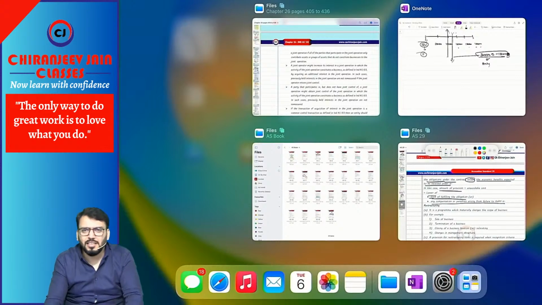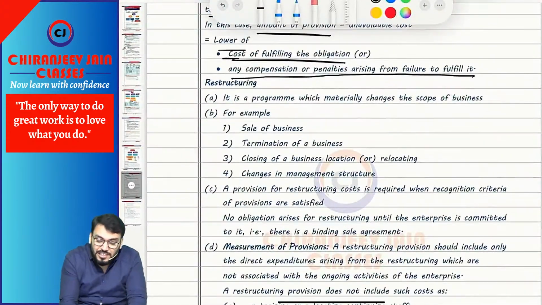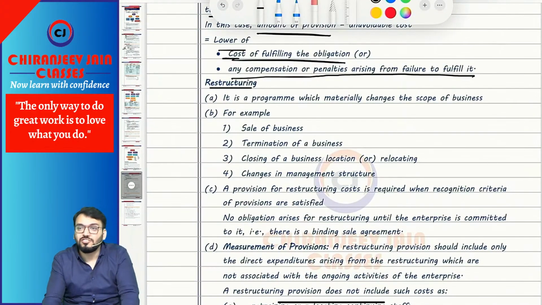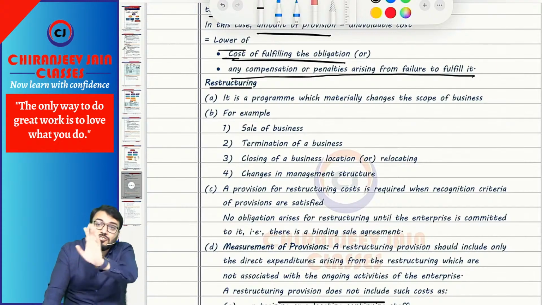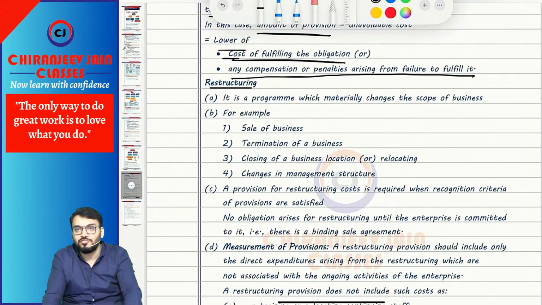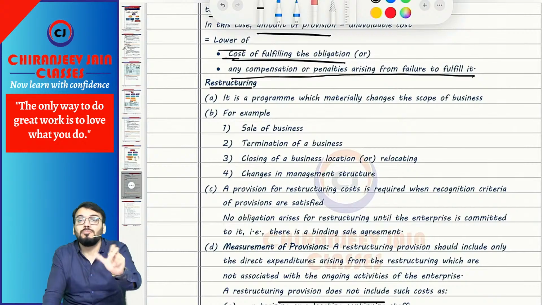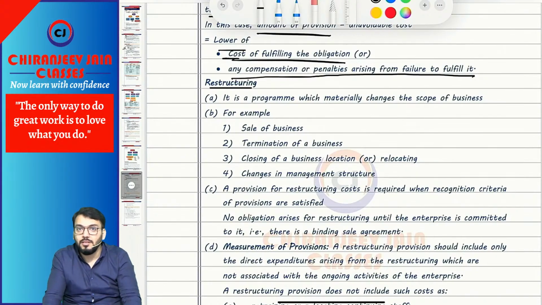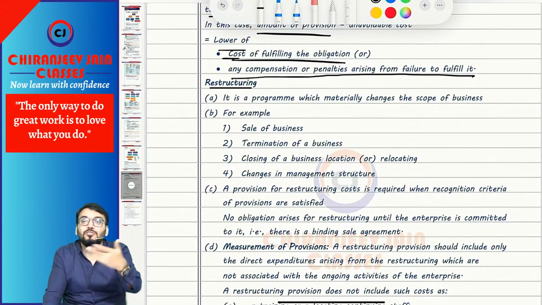I think this example I have taken, and a similar question is in the ICAI study material which can be asked in the exam. Yes. The next point is restructuring. What do you mean by restructuring? Whenever there are changes in the scope of business, it is known as restructuring. For example, closing down one business, shifting from one location to another location. Correct?